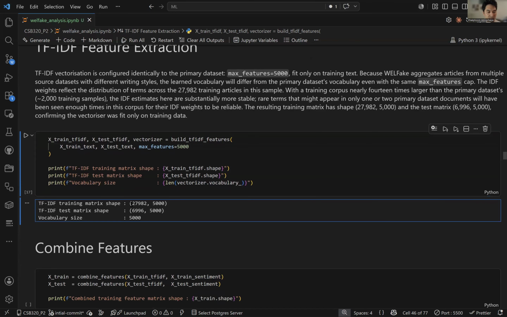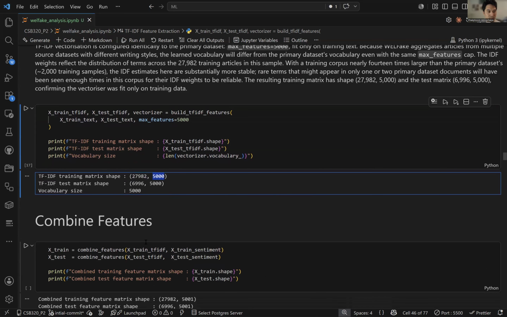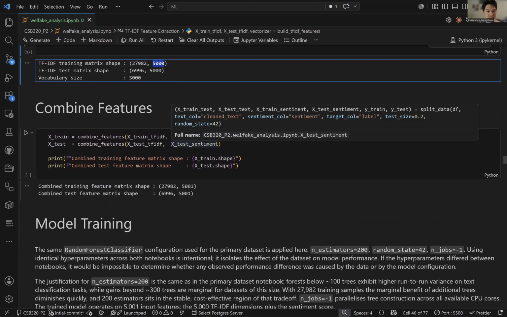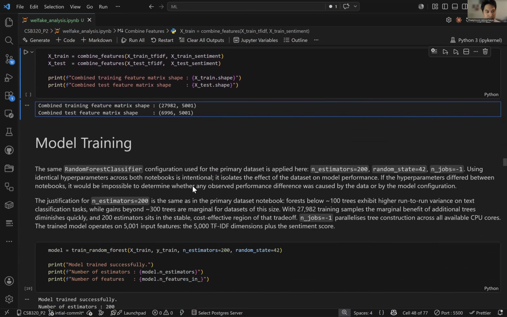My matrix shape here: this is my training set, how many rows, and this is columns. And here I just combine the sentiment columns in with my TF-IDF columns. And so that's just one more added feature dimension.